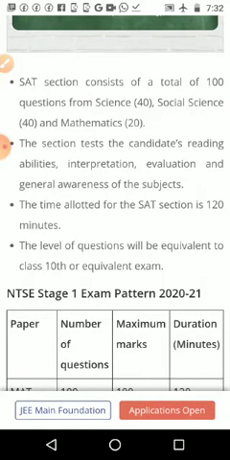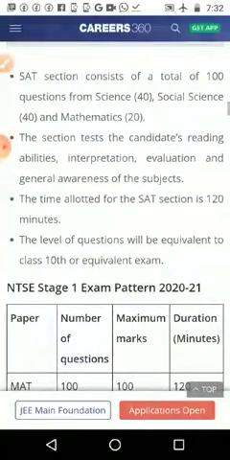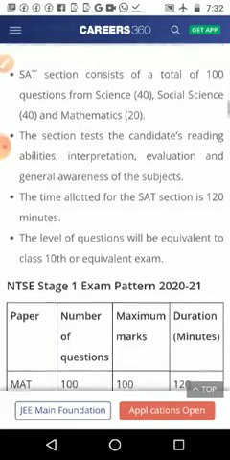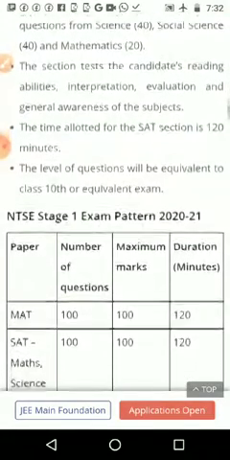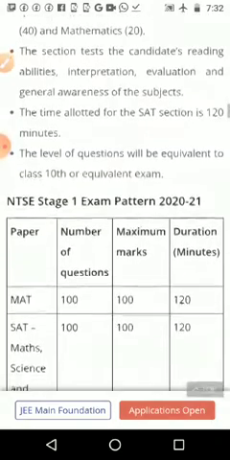When we discuss the lessons one by one, at that time you will get a better idea. The time allotment of the SAT section is also 120 minutes, so for 100 questions you will get 20 minutes extra.